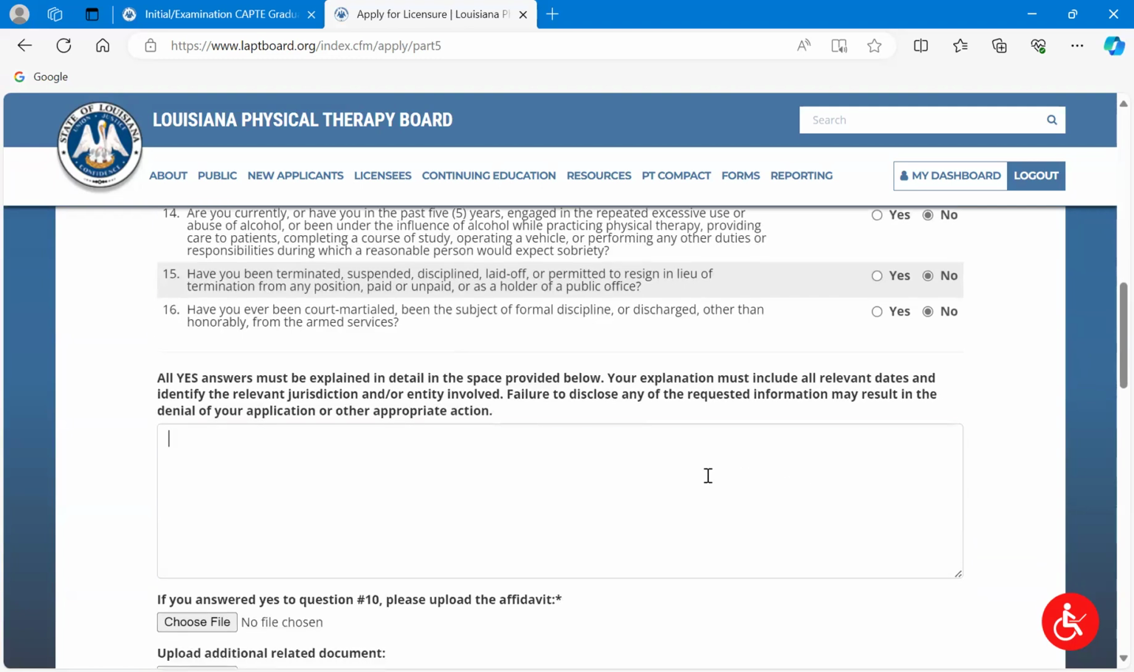So as it said, you're going to be asked to provide a statement. That's where you're going to do that right here. I recommend you be as detailed and as honest as you can. Always be honest. We're not going to hold honesty against you, but just remember you're entering a healthcare profession. You do have to go through a background check. So if there's anything in your history, we are going to see it.